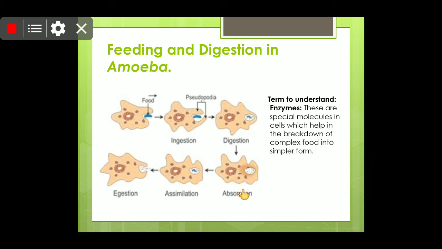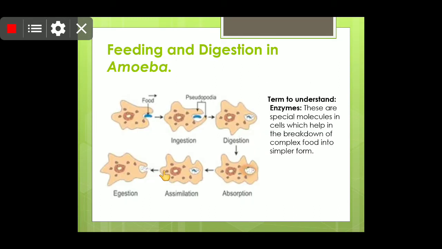So in this way, the digestion will take place, and for absorption, the cell of the amoeba will absorb it and then use it for functions like maintenance, growth, multiplication. Okay, for those purposes, the amoeba will use the energy which will be drawn from this food. And after that, the waste material, the undigested material, will be egested out of the body.